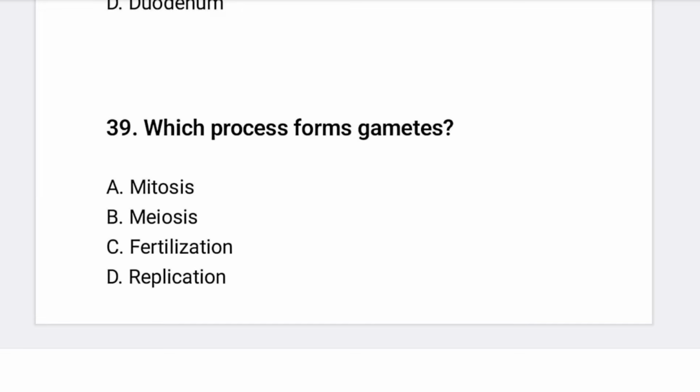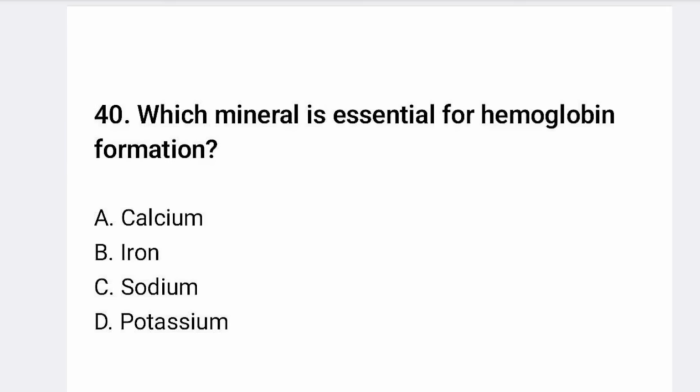Another, which mineral is essential for hemoglobin formation? The mineral essential for hemoglobin formation is iron. Okay. So iron is the main essential mineral for the formation of hemoglobin.